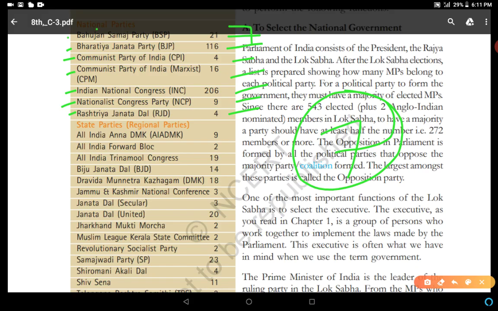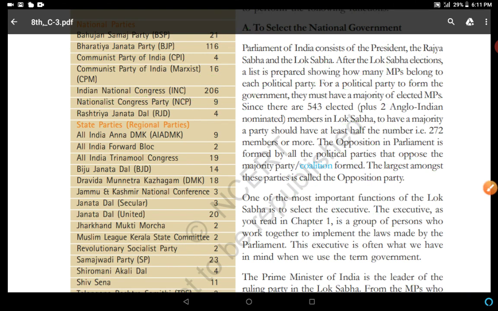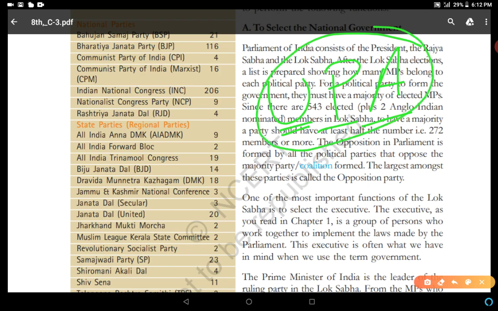So no party got the majority seats, because the highest number of seats was INC's 206, but still it is less than the majority criteria, less than 272. So who formed the government? The government was formed by UPA. What is UPA? UPA is the name of an alliance. UPA, United Progressive Alliance. This is the alliance which formed the government.